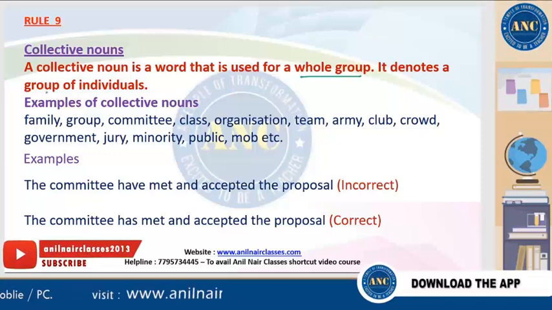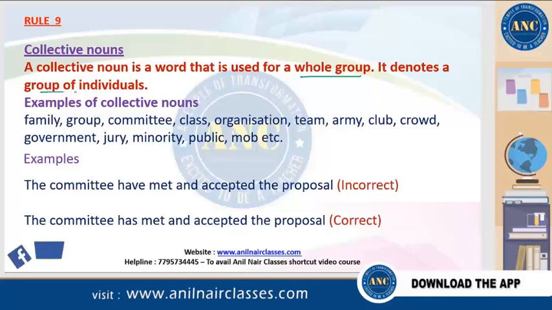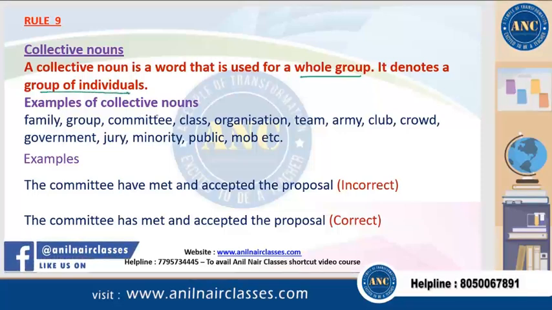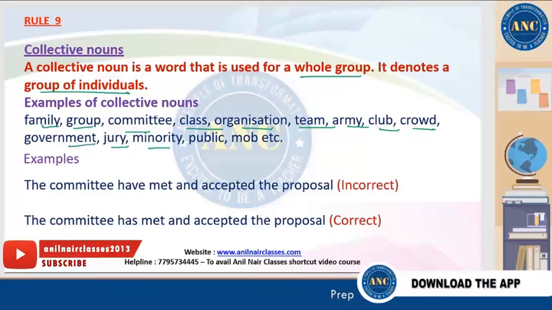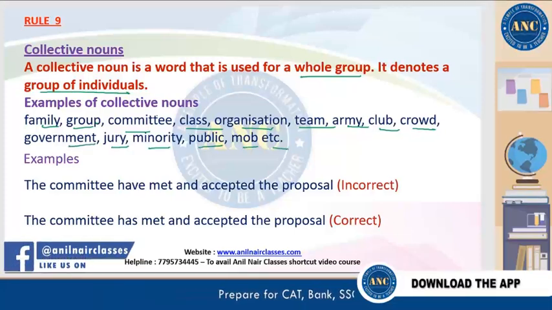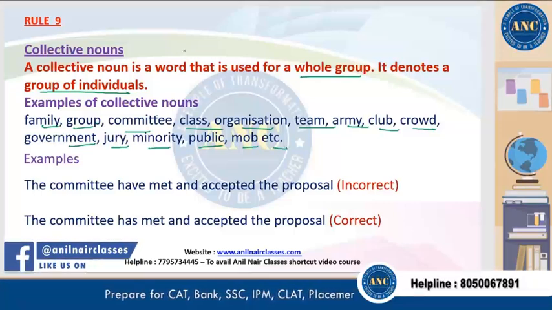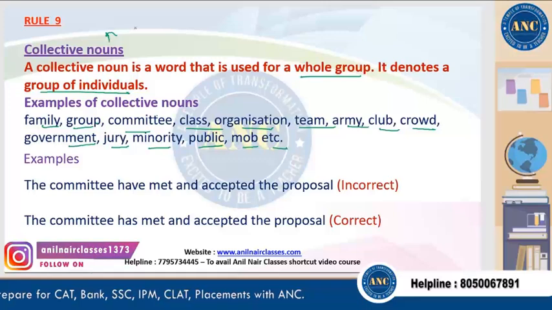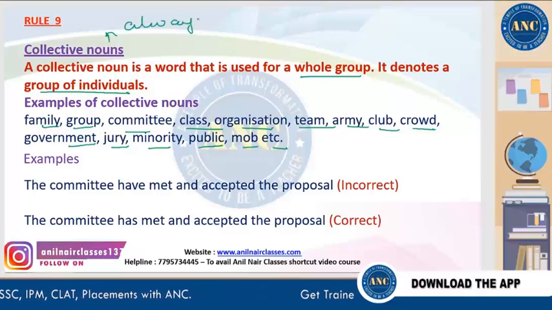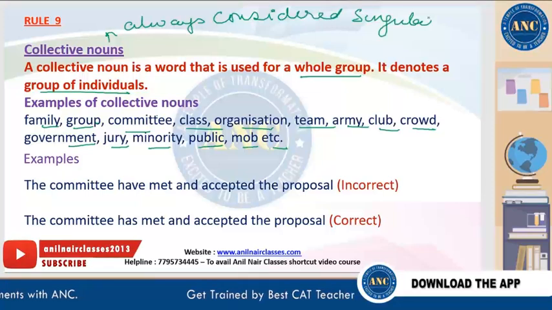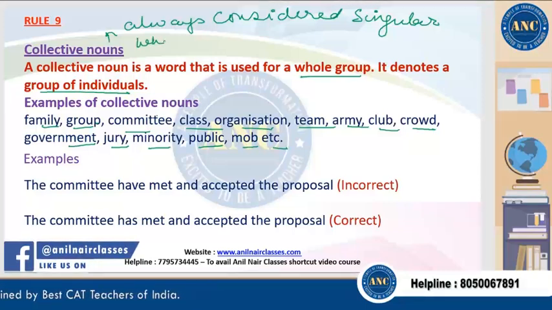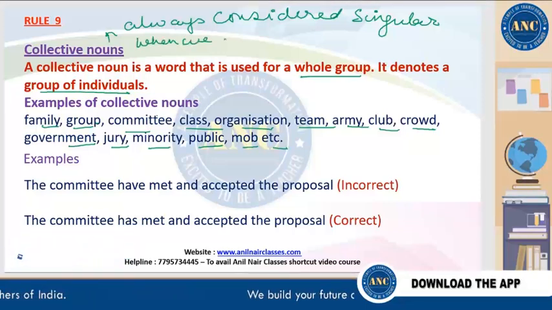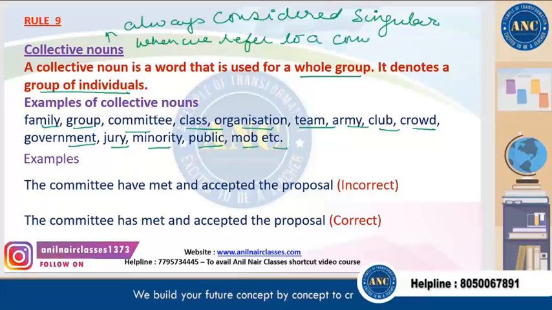Next slide. Collective nouns is a word which is used for a whole group, right? It denotes or it reflects or it refers to the group of individuals, right? So the collective noun examples are family, group, committee, class, organization, team, army, club, crowd, government, jury, minority, public, mob, etc. Right? So collective nouns are always considered as singular. So we should know they are always considered singular when we are referring to a complete group.